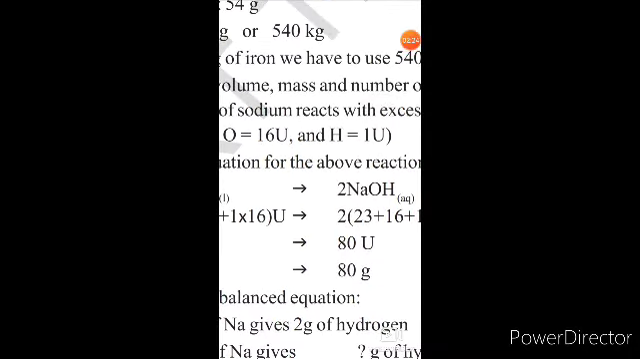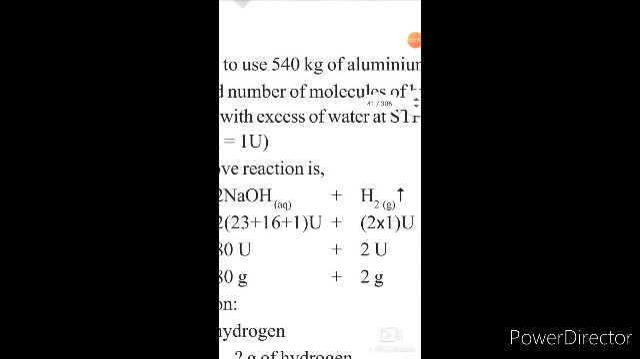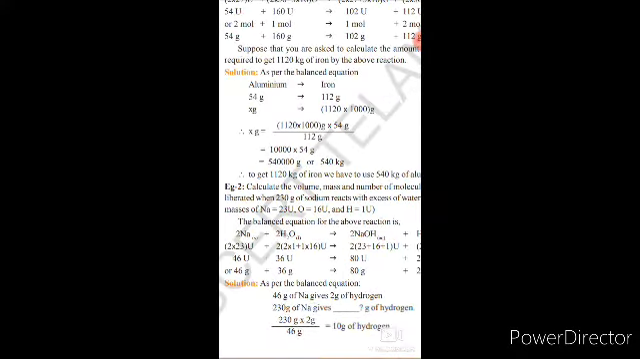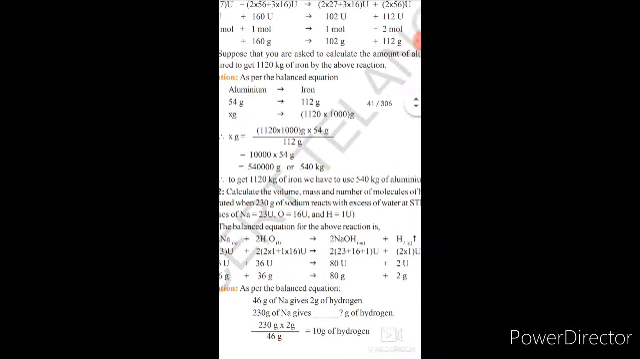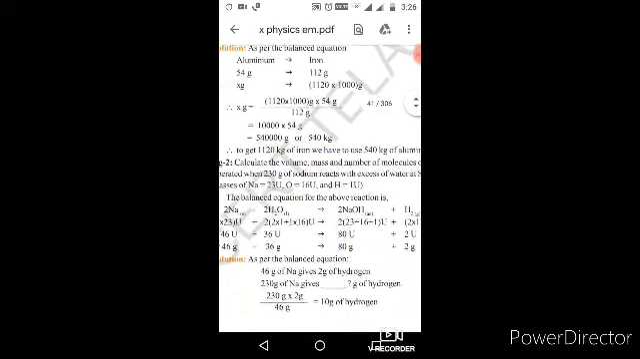It will produce NaOH. Along with NaOH, it liberates hydrogen gas. When sodium reacts with excess of water, it will produce NaOH, aqueous solution, subscript AQ. Next, H2 gas, subscript G. The upward arrow mark indicates gas. So now come to the point.